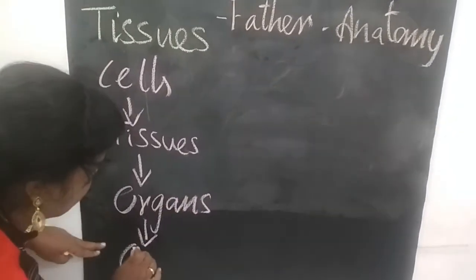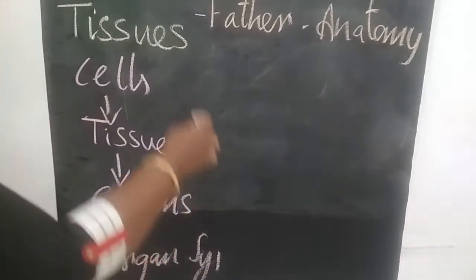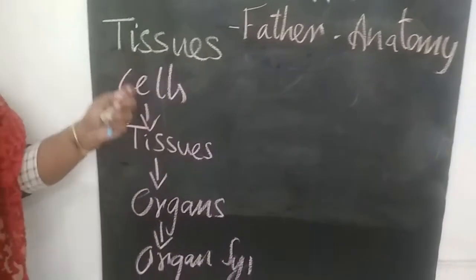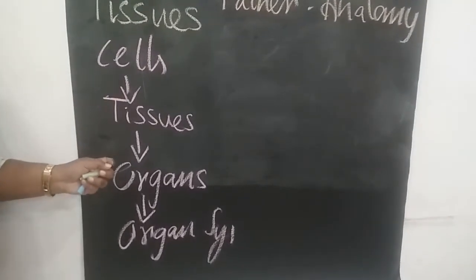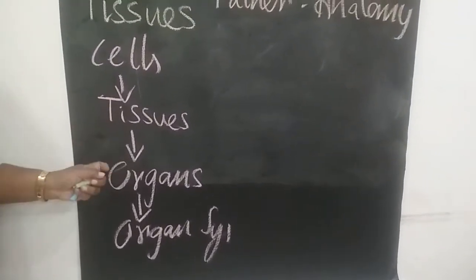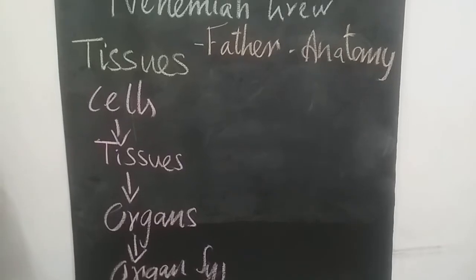Organs are grouped together to form organ systems. And after that, it gives rise to a new organism.